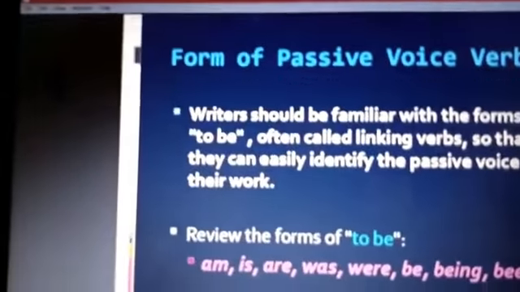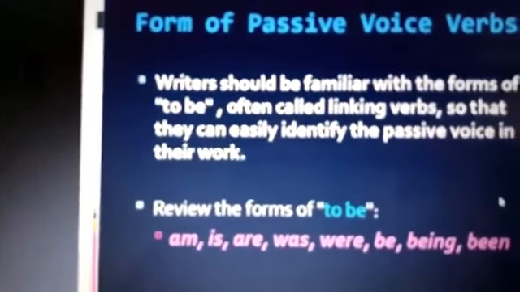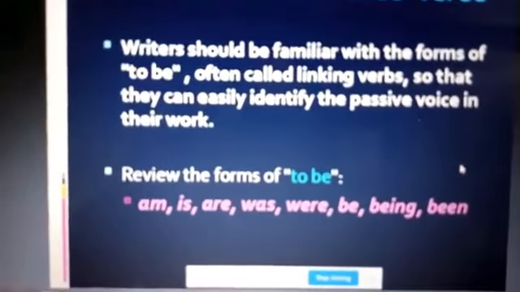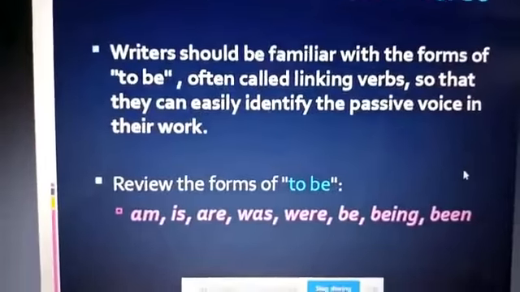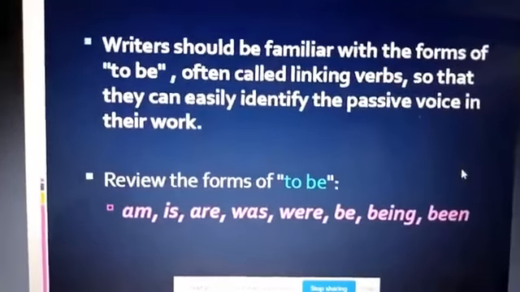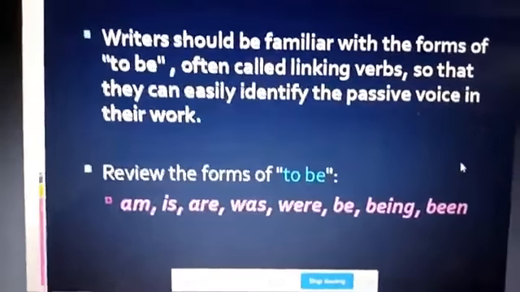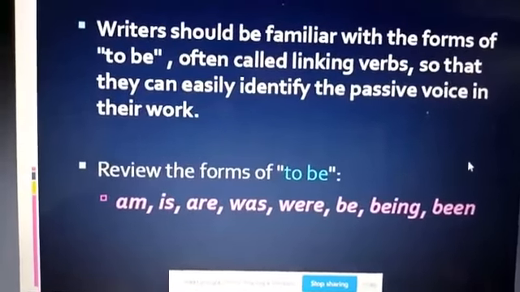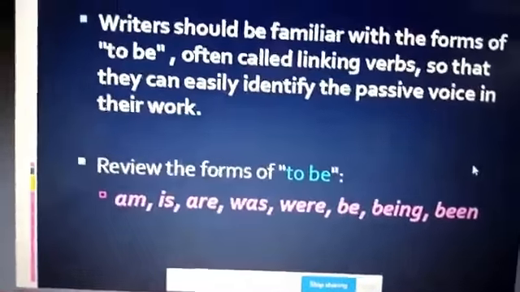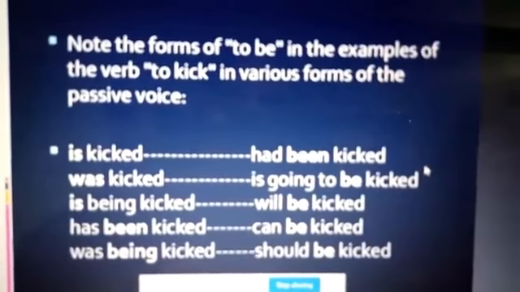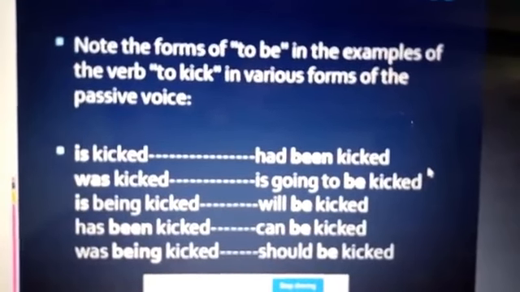Forms of passive voice verbs. Writers should be familiar with the forms of to be, often called linking verbs, so that they can easily identify the passive voice in their work. Review the forms of to be. I just reviewed it for you, but once again: am, is, are, was, were, be, being, been, and one more, will be. Note the forms of to be in the examples of the verb to kick, in various forms of the passive voice.